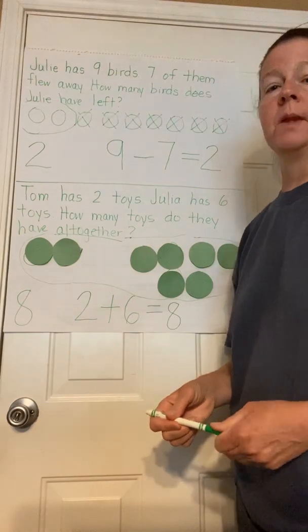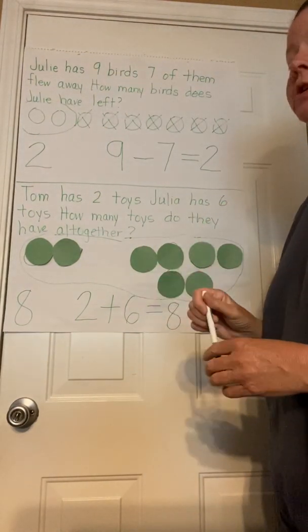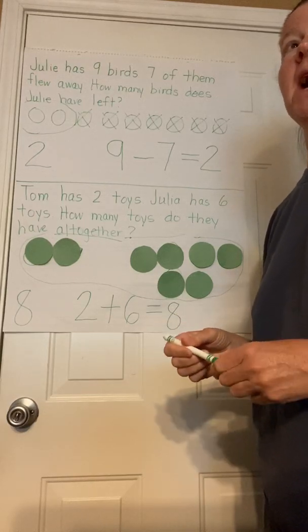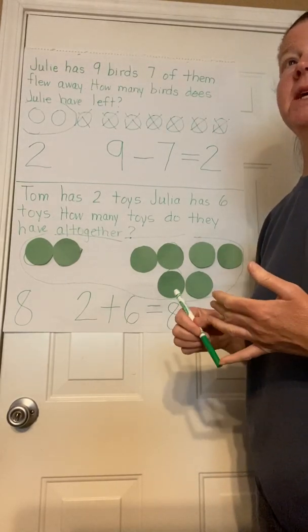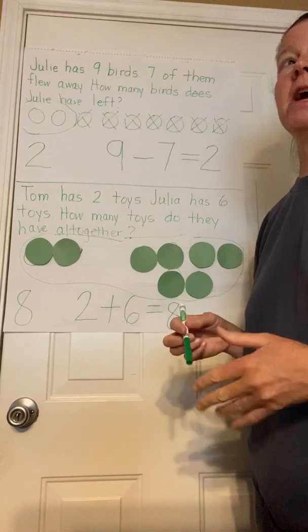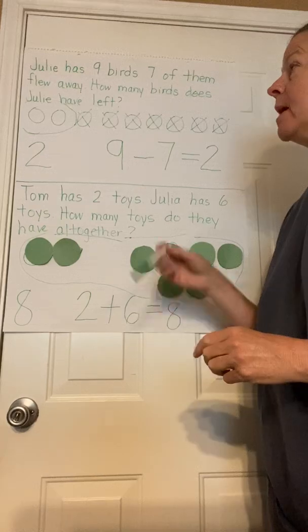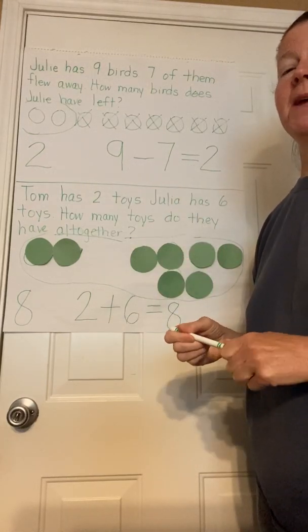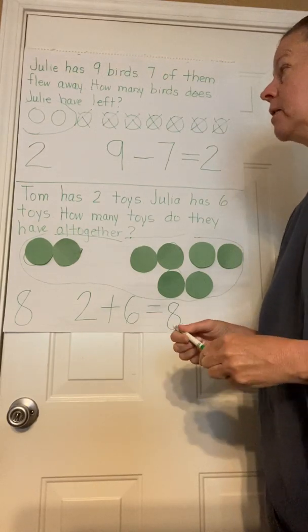Great job. All right, so we did a subtraction problem at the top and an addition problem at the bottom. You can do more problems with Mom and Dad. They can make up problems for you. We add and subtract to 10. We usually don't go higher than 10, but if you feel like you could be challenged and go up to 20, you could try that. But Mom and Dad can make up some problems with you, and you can solve them, and they can let you know if you got them right or not, or they can help you figure it out.